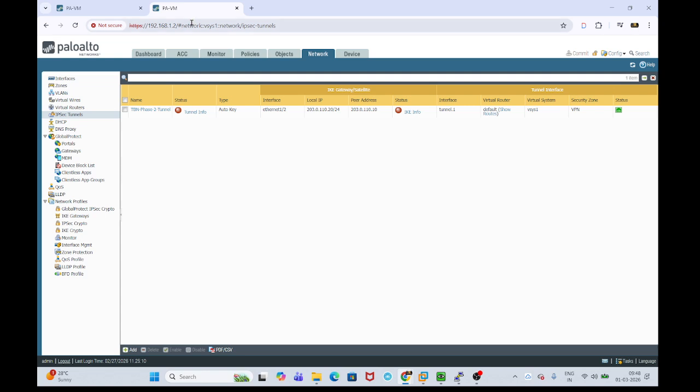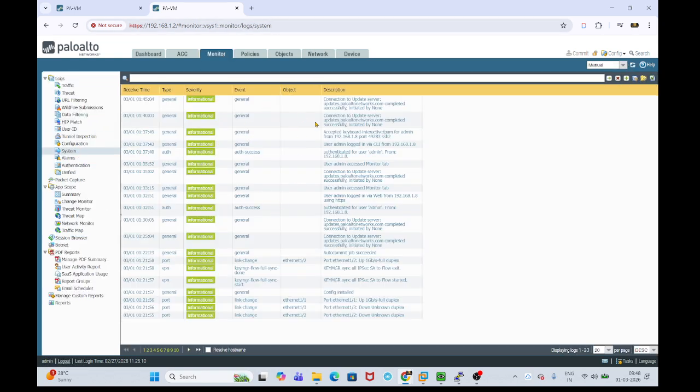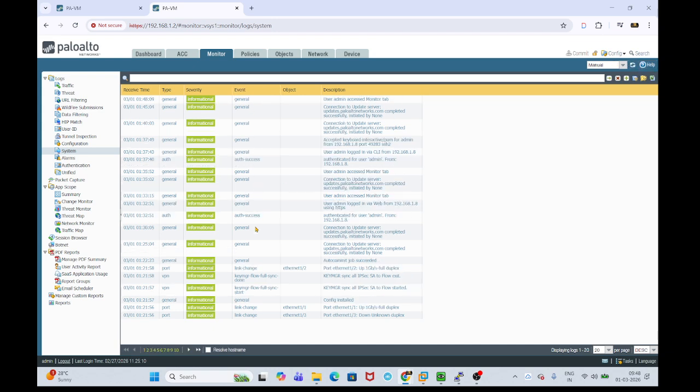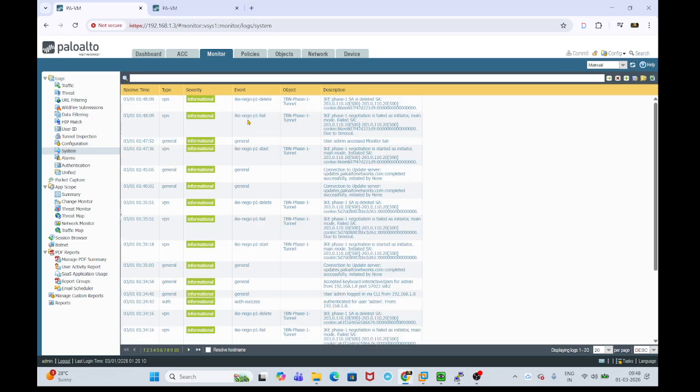But whenever I check the system logs on the other firewall, I never receive the parameters there. Even when you click refresh, there is no IPsec phase one. After some time, the phase one fails. See here, the negotiation P1 failed due to the timeout